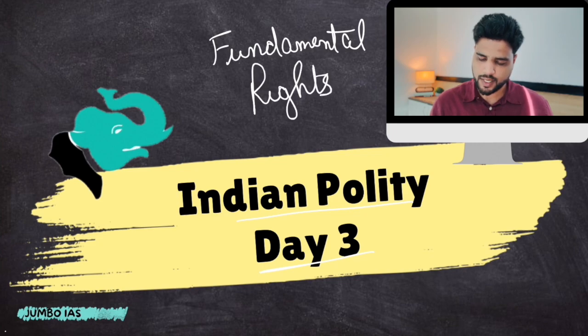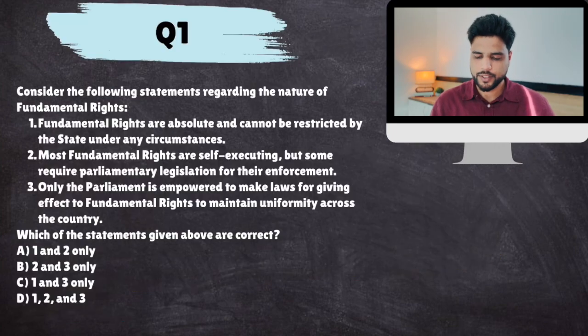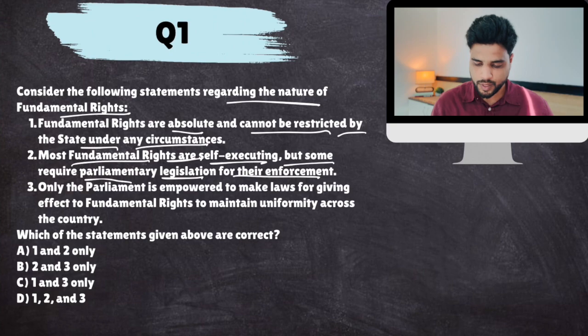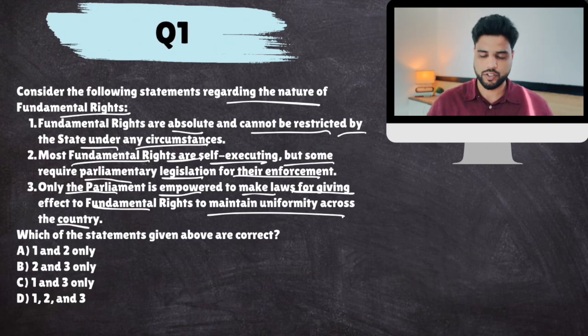Okay. So let's start with question number 1. So consider the following statements regarding the nature of fundamental rights. Fundamental rights are absolute and cannot be restricted by state under any circumstances. The most fundamental rights are self-executing, but some require parliamentary legislation for their enforcement. Only the parliament is empowered to make laws for giving effect to fundamental rights to maintain uniformity across the country.